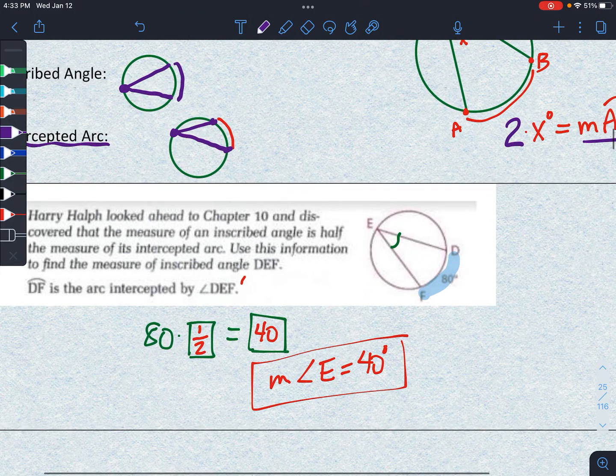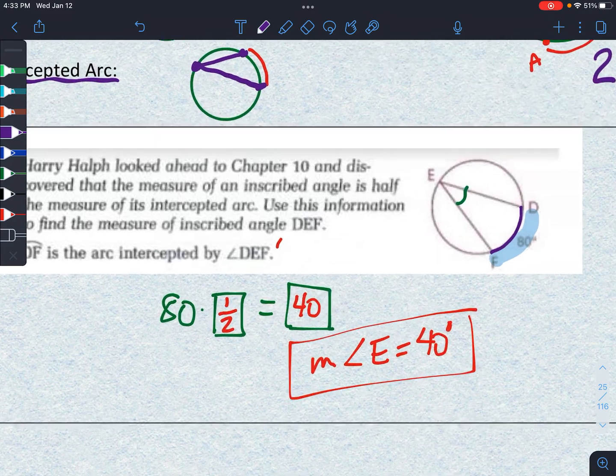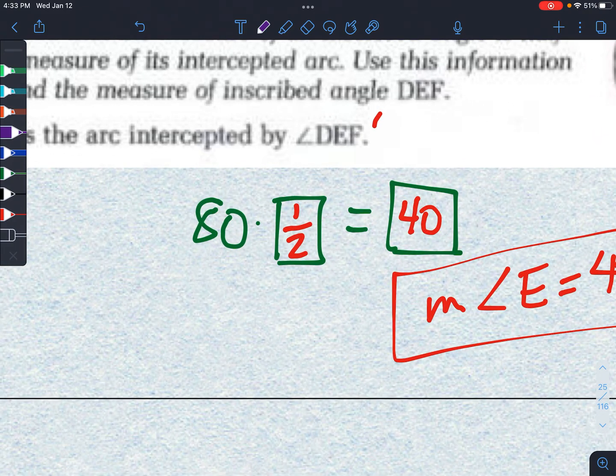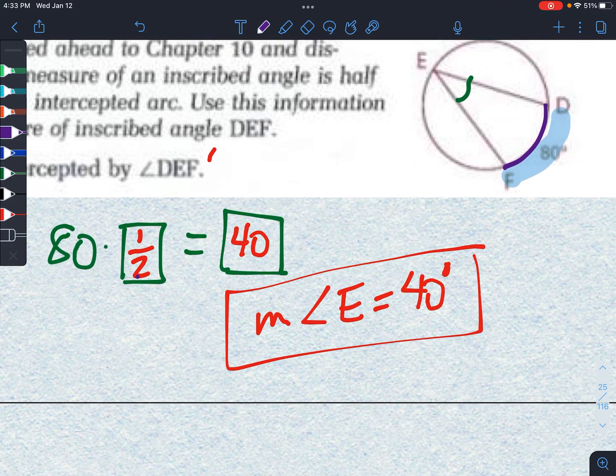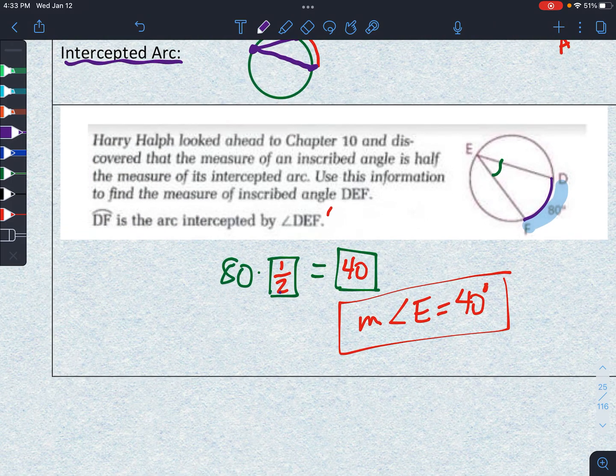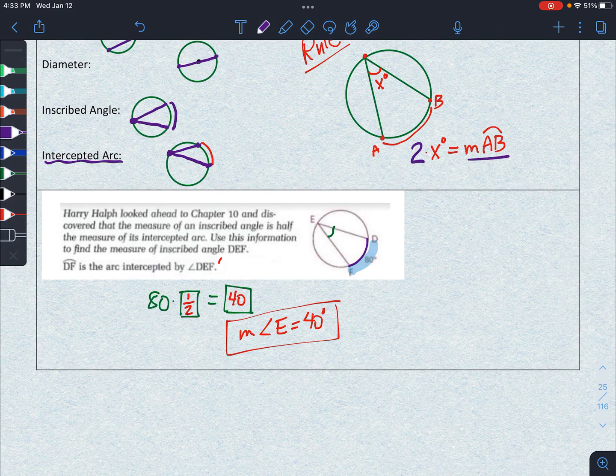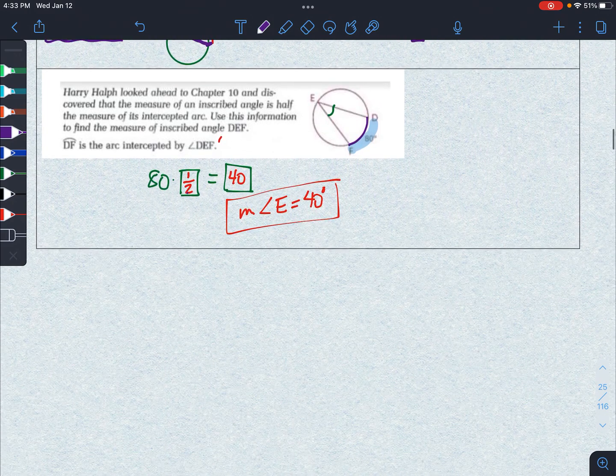Angle E is an inscribed angle, and we have an arc that measures 80. So we take 80, and we get half of it, and that gives me the 40. So the measure of angle E is 40 degrees. Hopefully that's not too confusing. It's a simple little rule, but it's a rule nonetheless which you have to remember. Hopefully that makes sense and you are able to do the homework problems now.